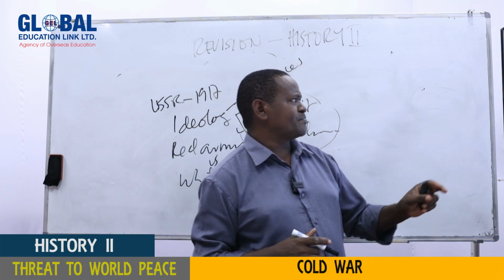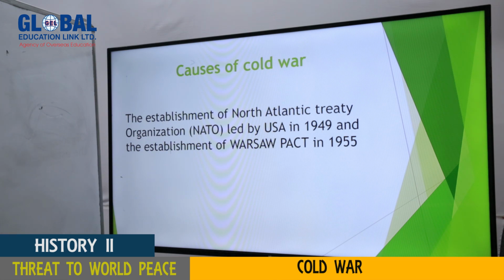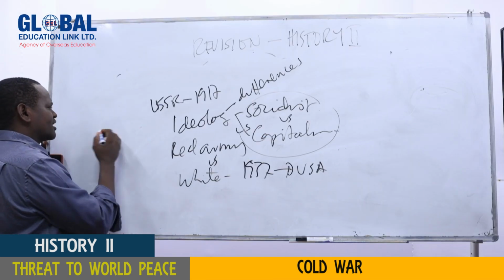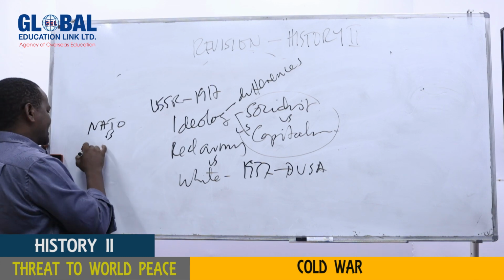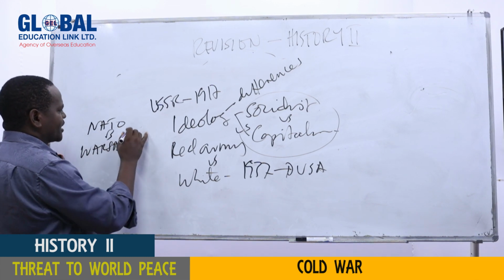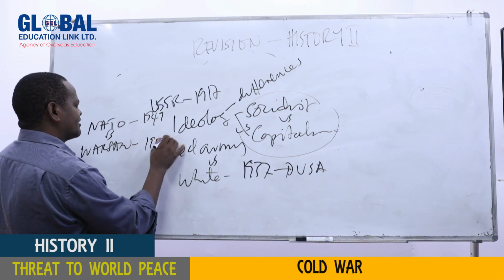Let's now go to the second point. The second point is the establishment of the North Atlantic Treaty Organization, led by USA in 1949, and the establishment of the Warsaw Pact, led by USSR. So we have 2 conflicting blocks. There is NATO vis-a-vis Warsaw Pact. NATO was established in 1949 and the Warsaw Pact in 1955.